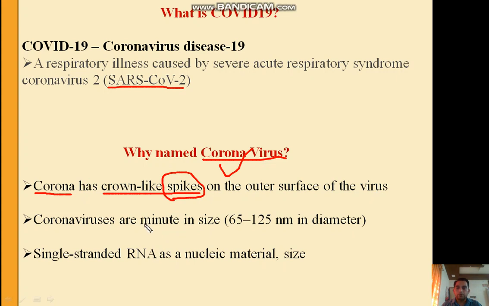The size of the coronavirus ranges from 65 to 125 nanometers in diameter, and it belongs to the single-stranded RNA viruses. That means the genetic material present in COVID-19 is single-stranded RNA.